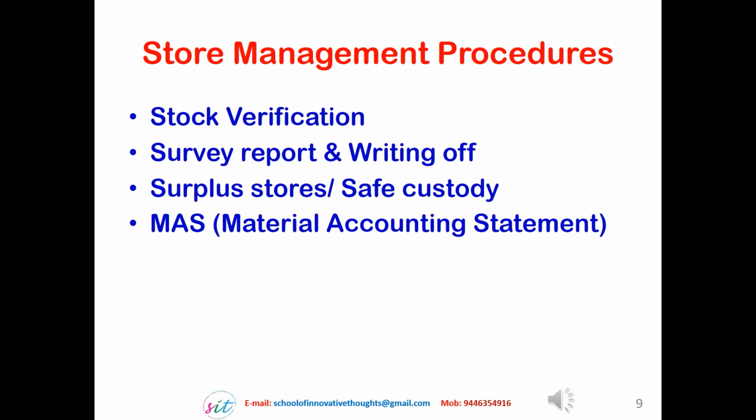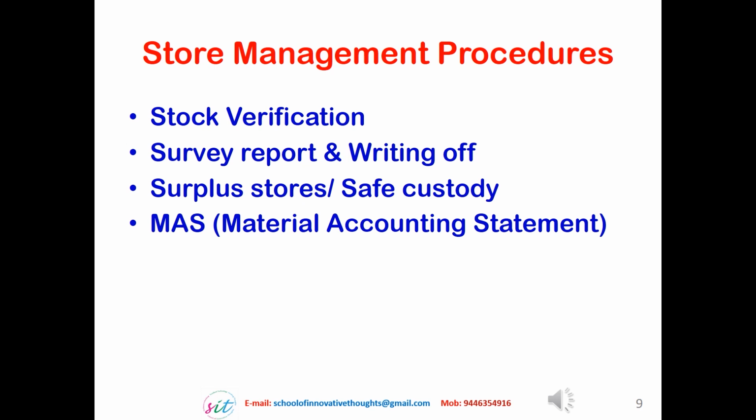During the stock verification process, we make a list of the items which have become unserviceable or unusable due to any reason, and these materials will be removed from the stock through proper process. So a list will be prepared in the KFC form 15 and given to a higher officer for inspection and verification. After the inspection and verification by the higher officer, and being convinced about the reason for becoming unserviceable, these items will be removed from the store. The process of removing unserviceable items from the store is known as writing off.